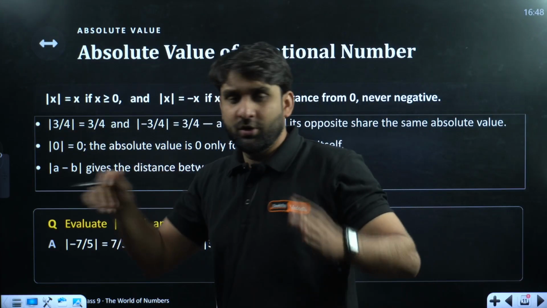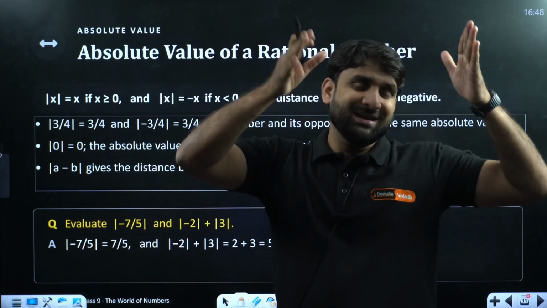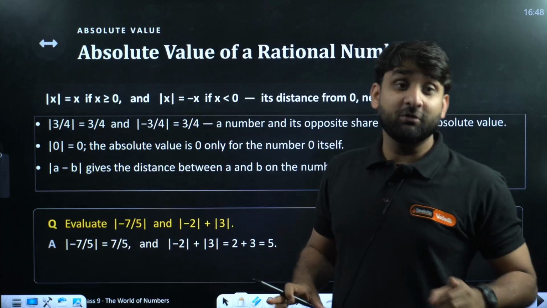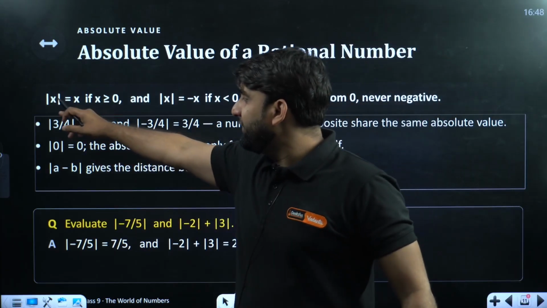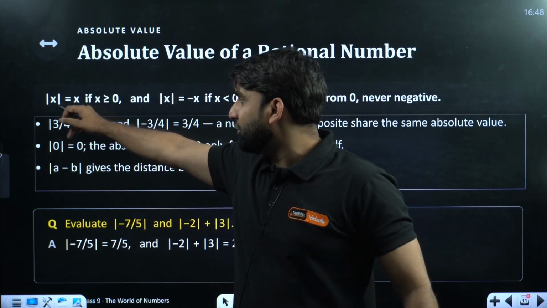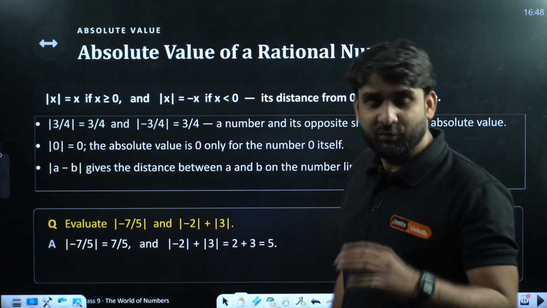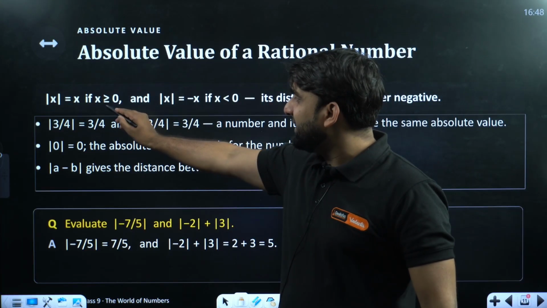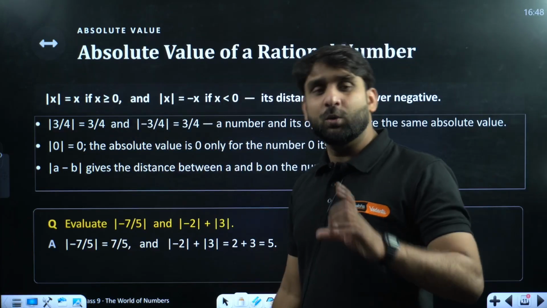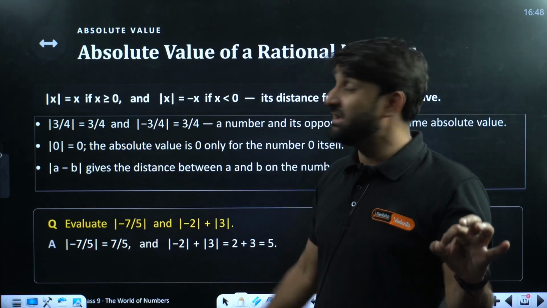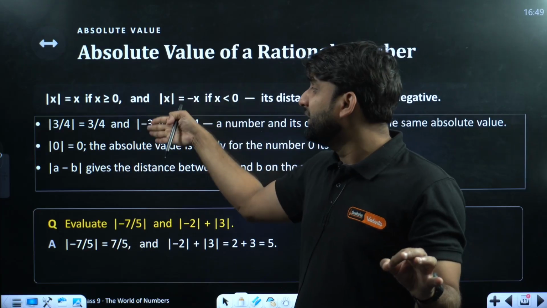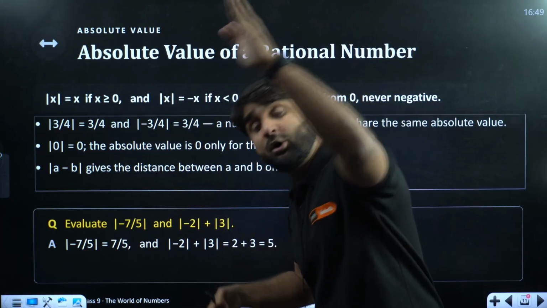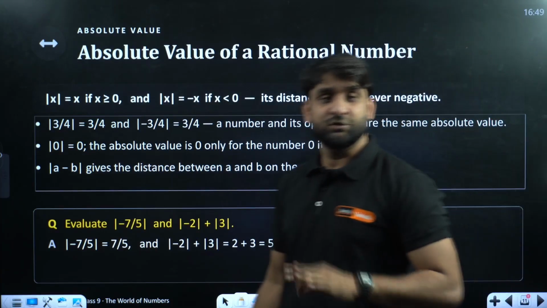This is called mode. When we draw two vertical lines and something is inside the vertical lines, that format is called absolute value or modulus value. If we write any rational number under this modulus, it will give you the result as it is, whether the value is negative or positive. So |x| will always be greater than or equal to 0. It can't be negative, because when we write a negative rational number under two vertical lines, it automatically becomes positive. So this is called absolute.